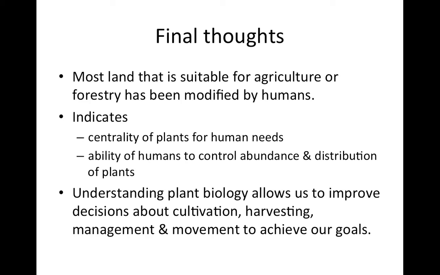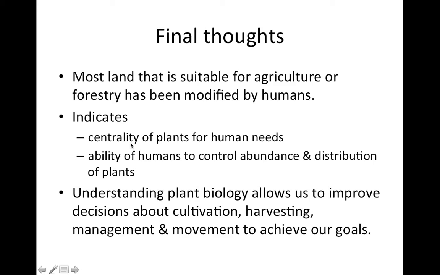Now, exactly what modified means is a little bit unclear, and depending on the definition, people say that 80 or even 95% of terrestrial land that is suitable for use has been modified. So what's the importance of this?